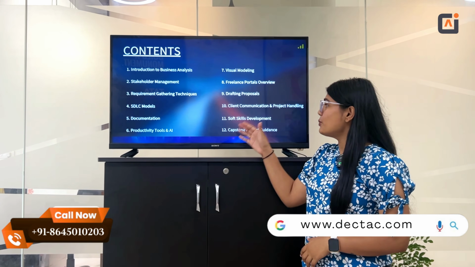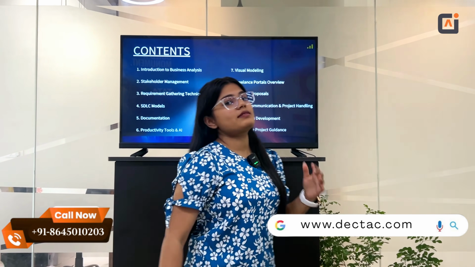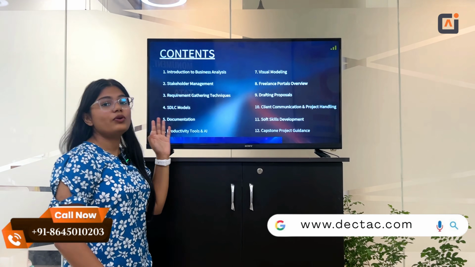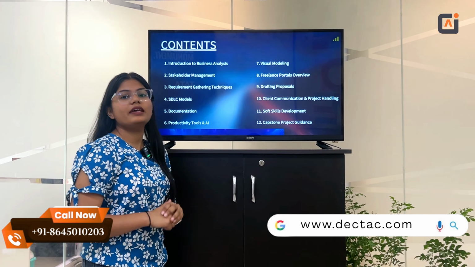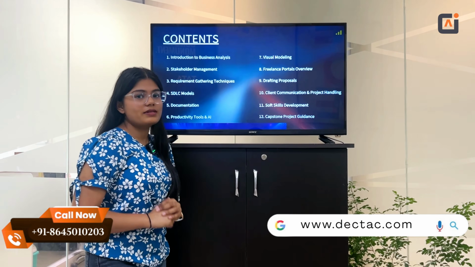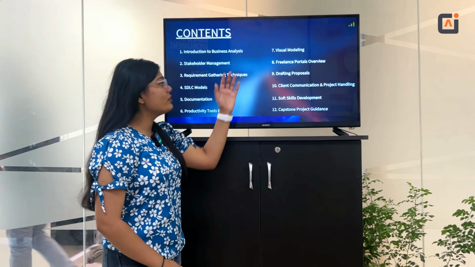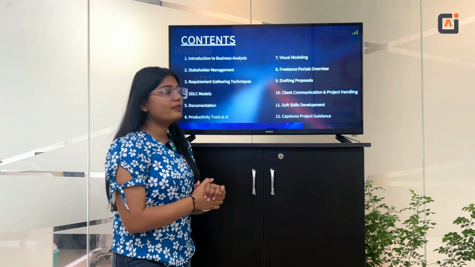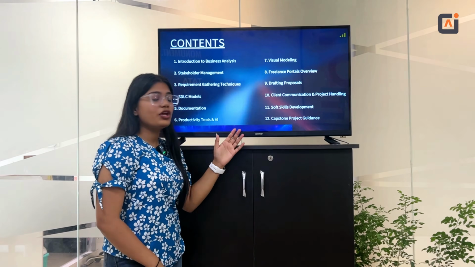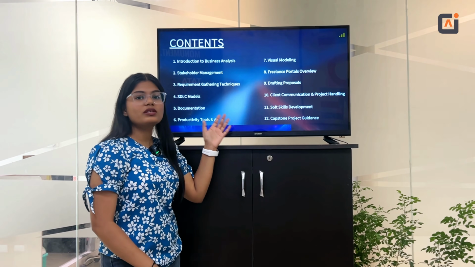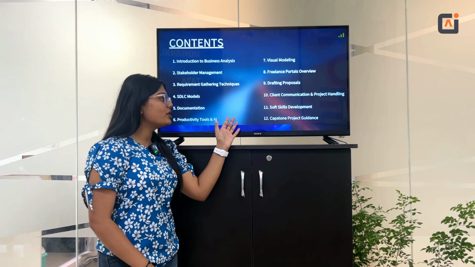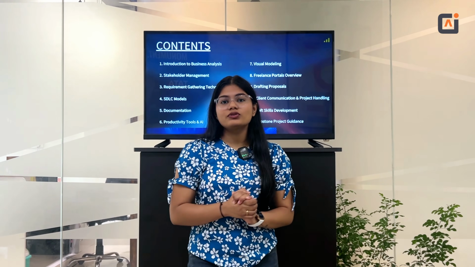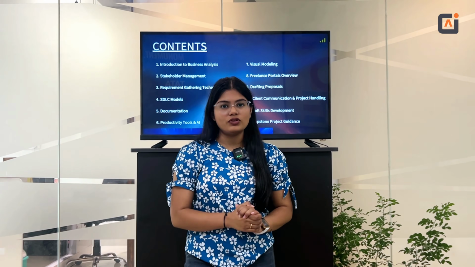There are 12 chapters, starting from the business analyst journey, then stakeholder management, SDLC model, and documentation. Also, we have integrated AI tools that will be useful for a business analyst. After that we will discuss visual modeling, freelancer portals overview, and how to draft a proposal on that platform. After that we will discuss communication and project handling. Then we will go to soft skill development, and the final chapter will be a capstone project guideline. In that, whatever you have learned from this course, we will implement it with real world projects with an example.